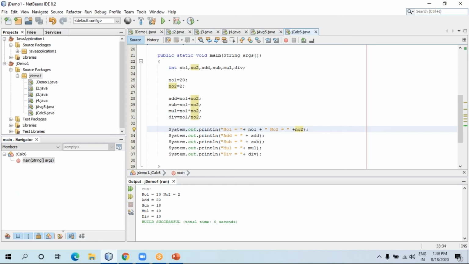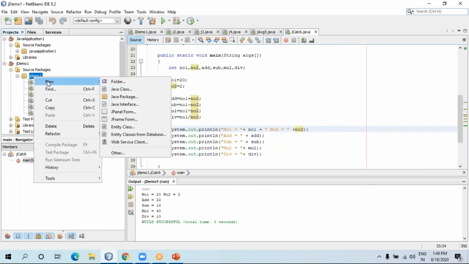Now let's start with the next program. In that program I want simple interest. Let me find that. The formula of simple interest is present value into rate into number of years, divided by 100. This is the basic formula. Let me write the formula first so we can get an idea.